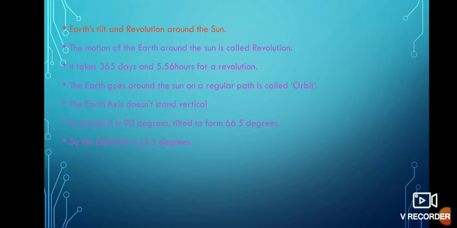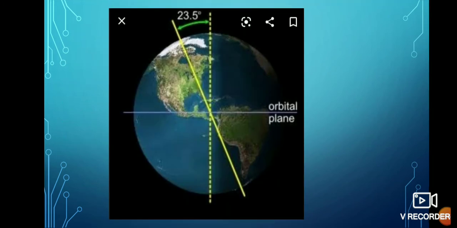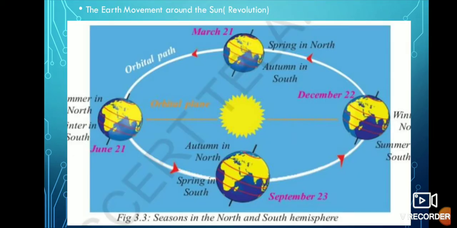The earth axis doesn't stand vertical. If it is 90 degrees, it is tilted towards 66.5 degrees. So the tilt of the axis is 23.5 degrees. That we can look very clearly in this picture. You can see the axis is not straight. It has been tilted to 66.5. So which means the tilt of the earth axis is 23.5.